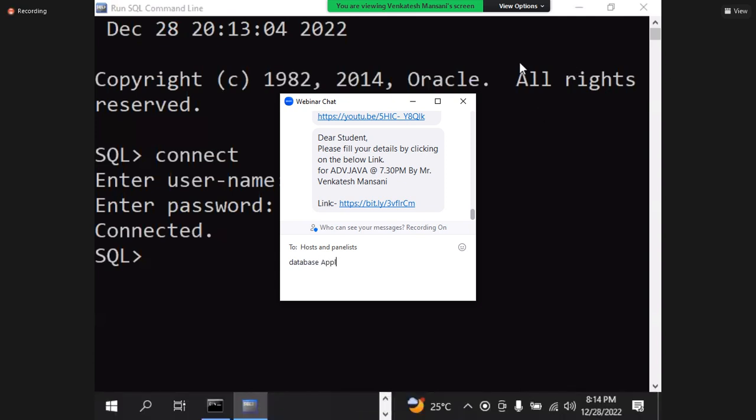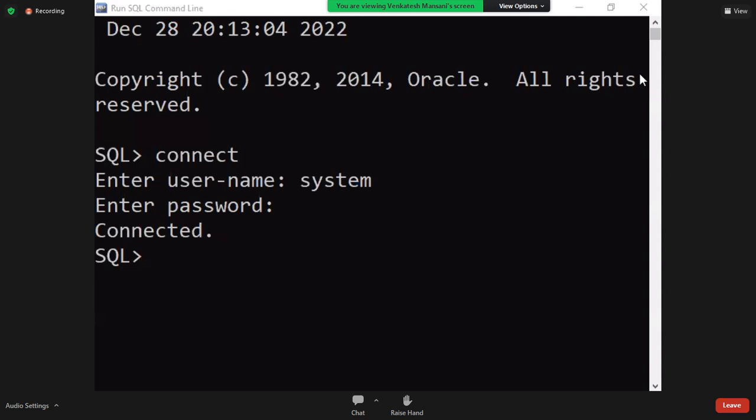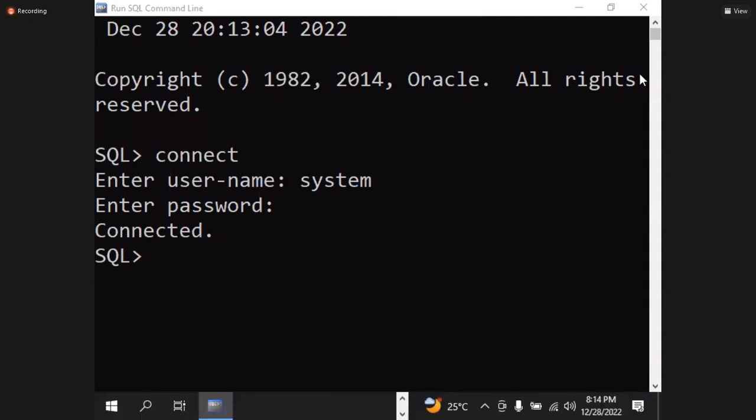See, already I told you your answer can be right or wrong. It is a general question. That too, what is application, what is database? After teaching, I am asking. Before teaching also, I am not asking you. What is application is completed, what is database is completed, what is database application is completed.